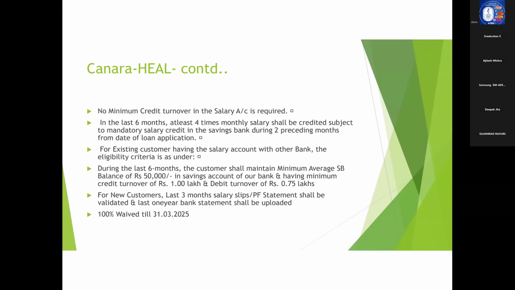Now, coming to the remaining part of Canara Heal, no minimum credit turnover in the salary account is required.